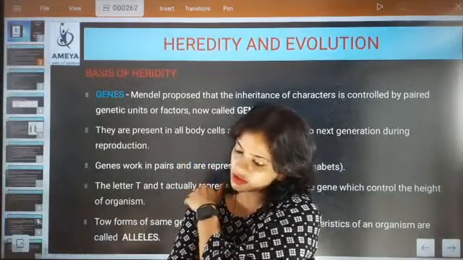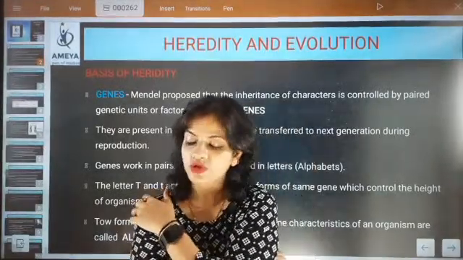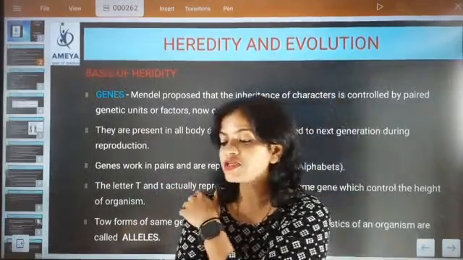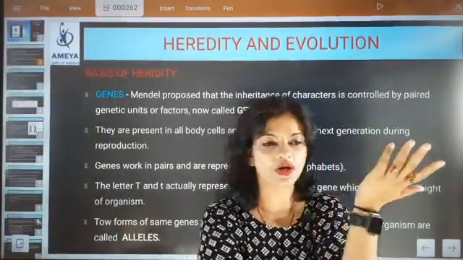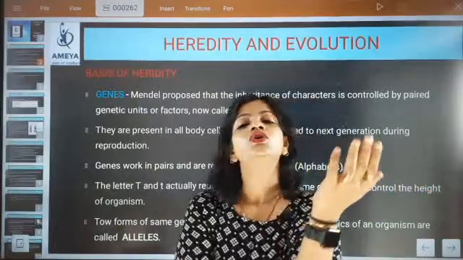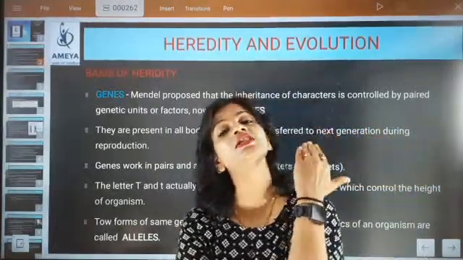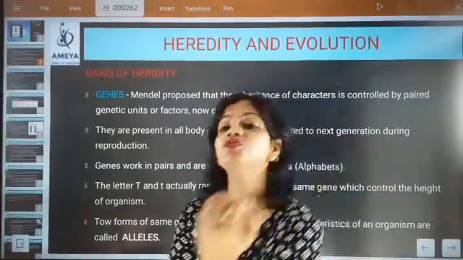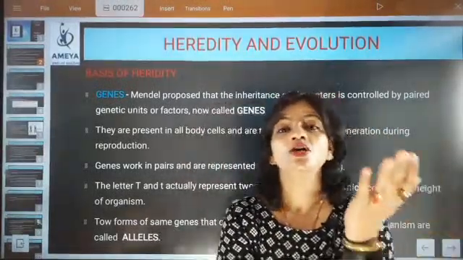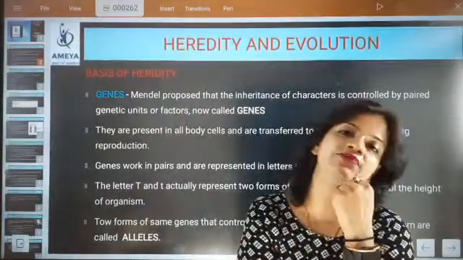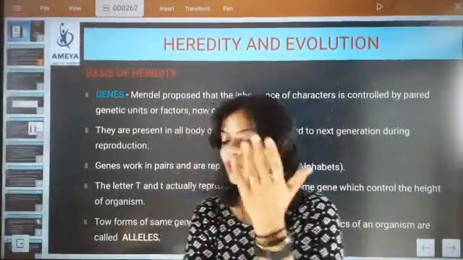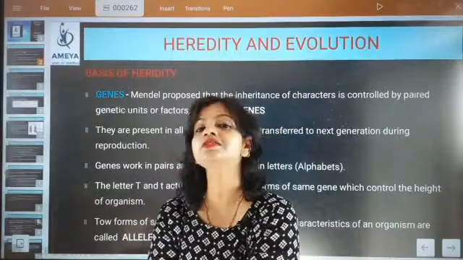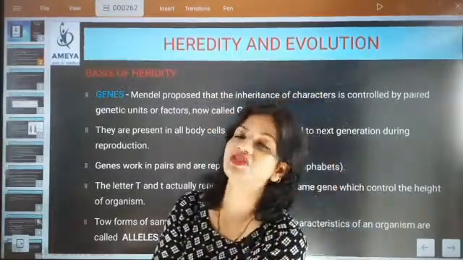Which one is the true answer? Somatic plus germ. Sudarshan, absolutely correct. So if this confusion is coming, I'm clearing out your confusion at once here: each and every living cell will have genes. Only the germ cells can transfer the genes. Somatic cells will also have genes, but somatic cells are not capable of transmitting these genes.